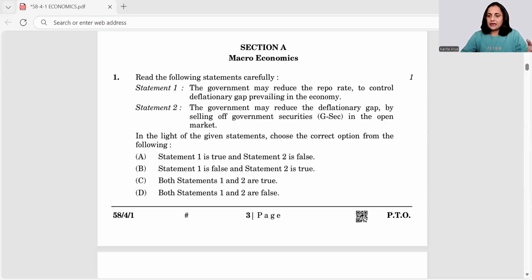The very first question from Section A of macroeconomics is a statement 1 and 2 type question. The first statement says the government may reduce repo rate to control the deflationary gap prevailing in the economy.